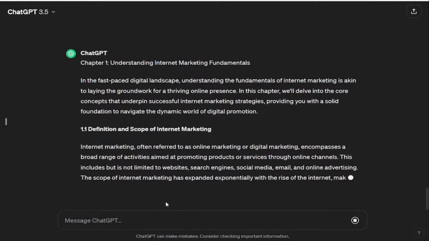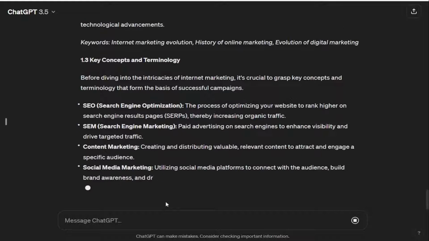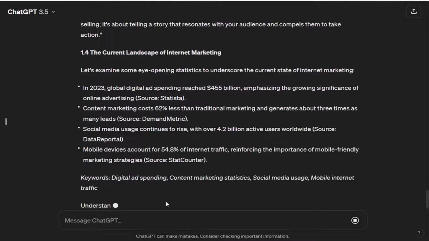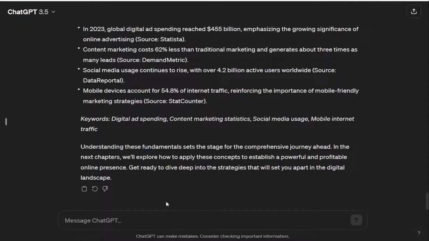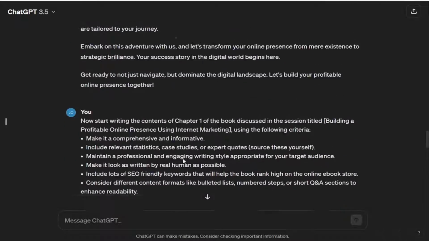Notice how we used several criteria to produce advanced content. Replace X with the chapter number and the title with the selected book title. You can add an additional criterion to decide the word count, such as 500.